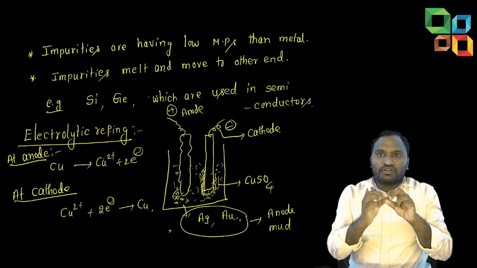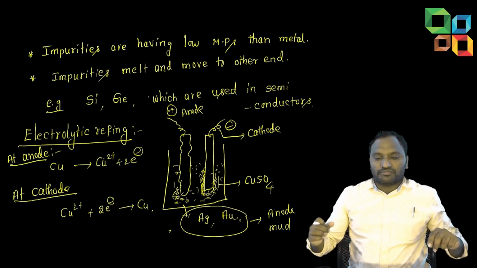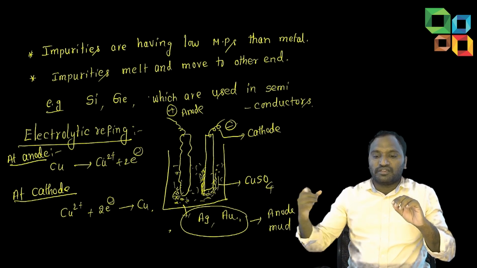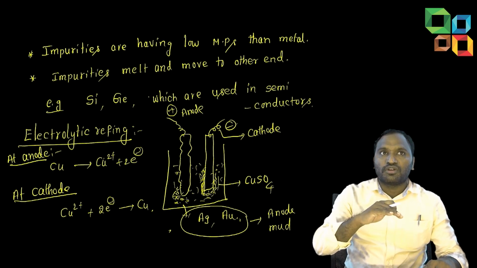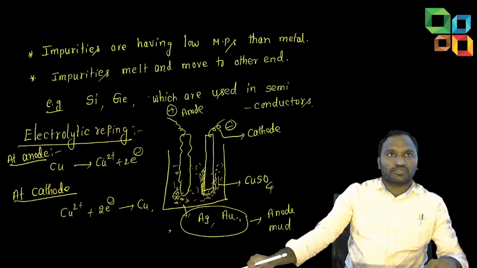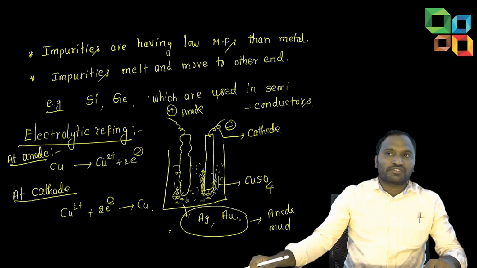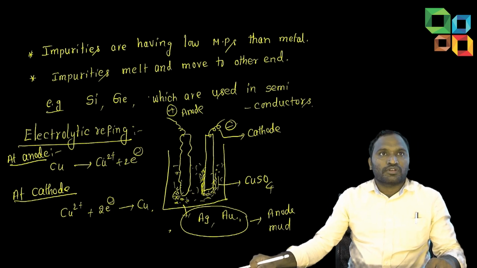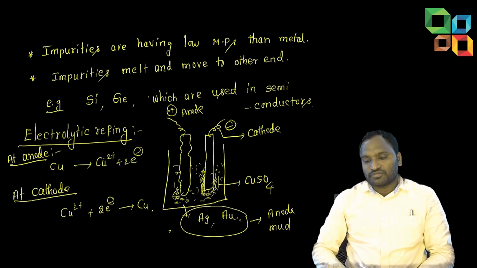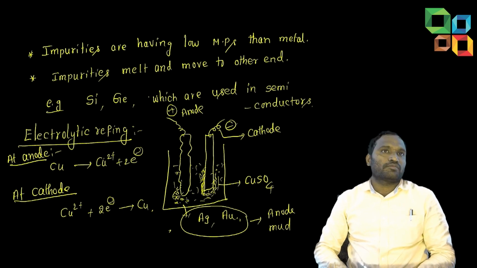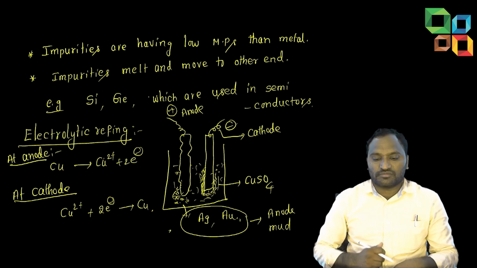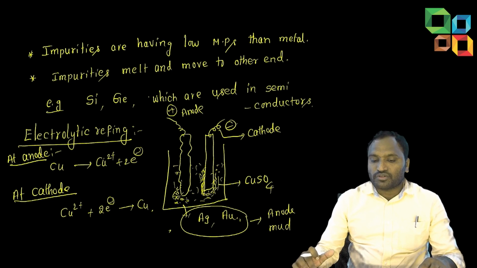But once the moving coil moves away to the other end, the metal crystallizes but not the impurities. So impurities move to the other end, which gets concentrated with impurities. After doing this repeatedly, we cut off the impurities part so that we get pure metal.